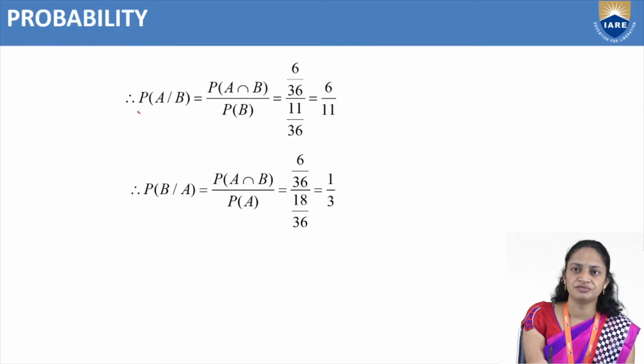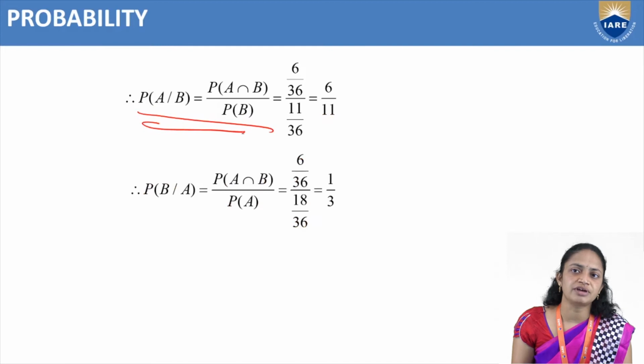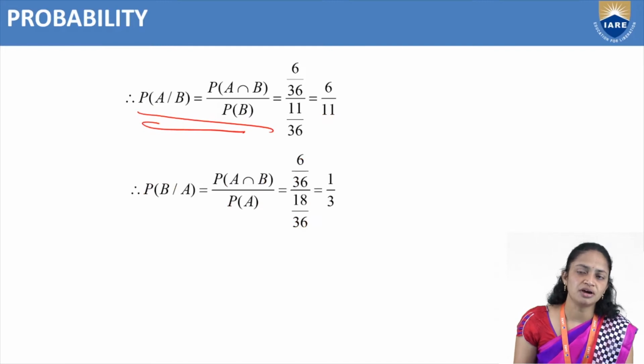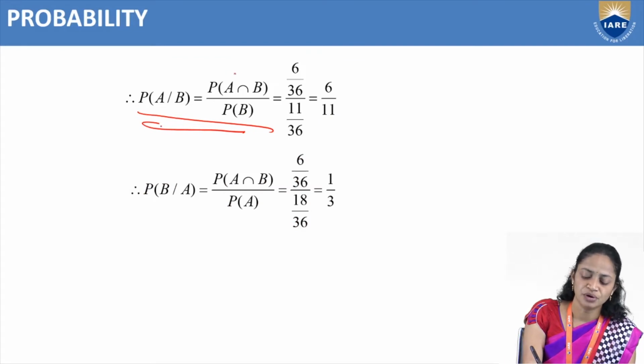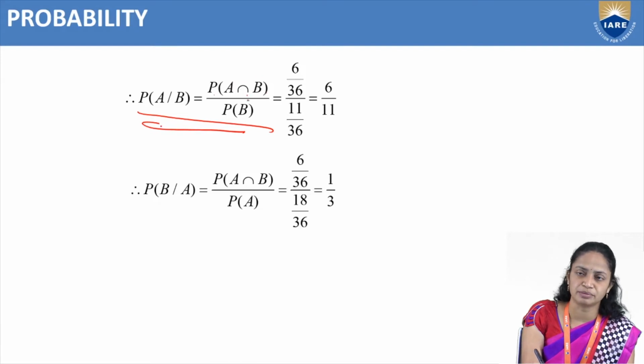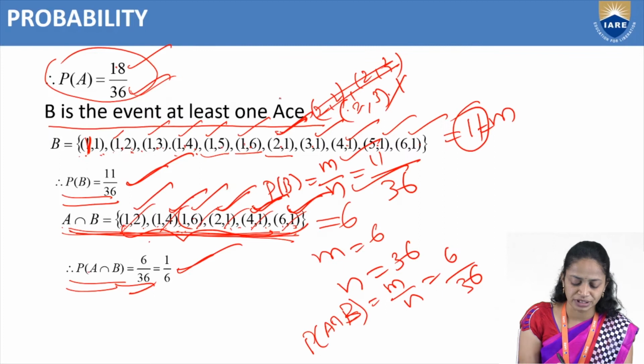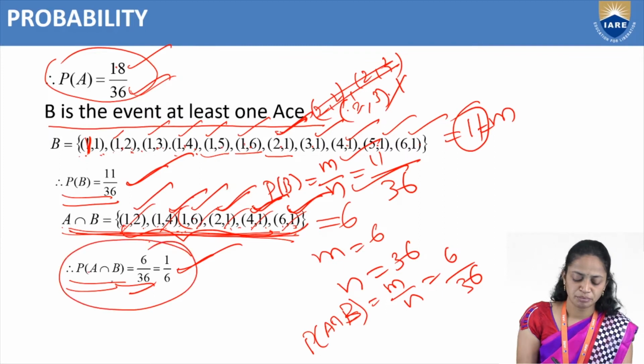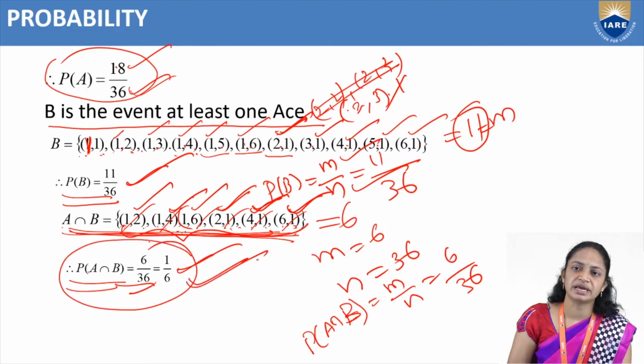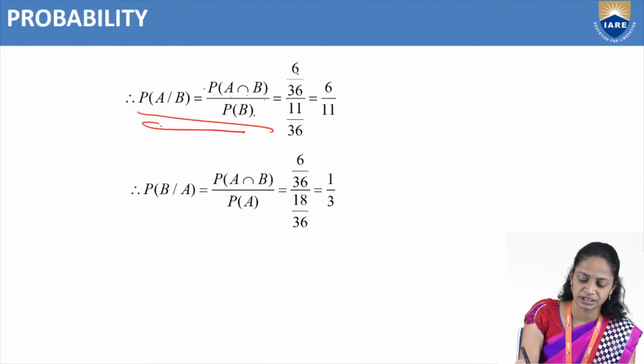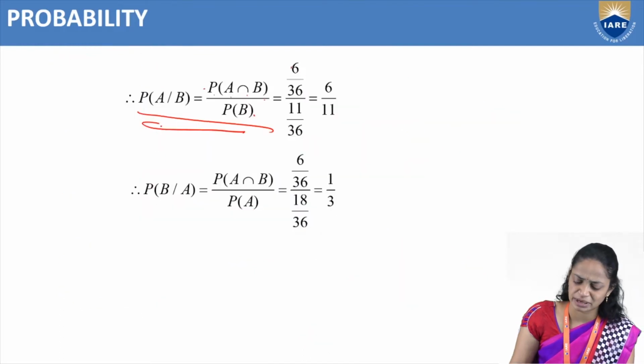Next, probability of A given B. By the definition of conditional probability, P of A given B equals P of A intersection B divided by P of B. We already know that P of A intersection B is 1 by 6, or 6 by 36.